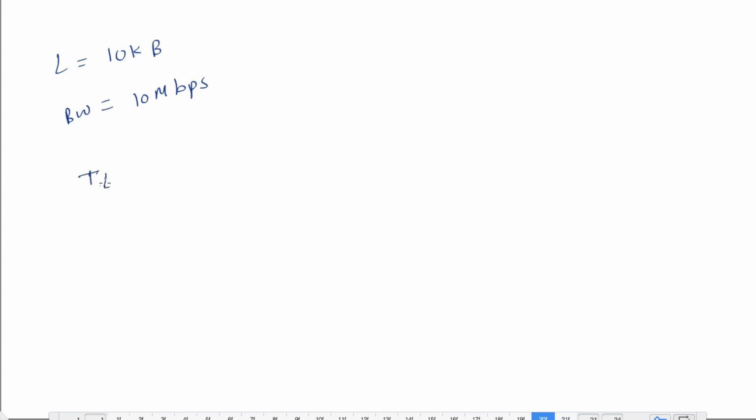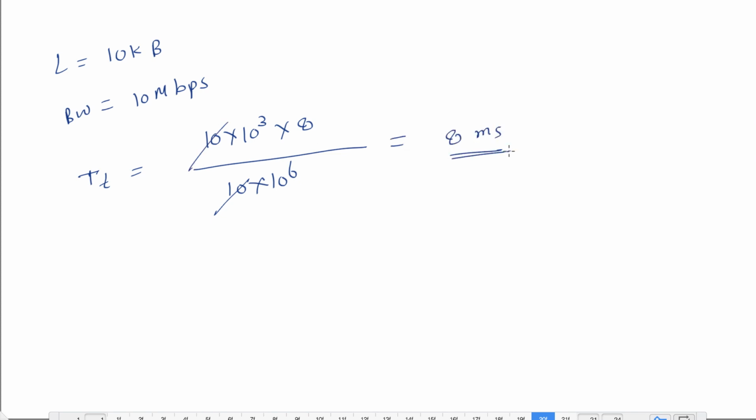Transmission time will be length, which is 10 into 10 to the power 3 into 8. Why? Because we need to convert bytes to bits. That's why I'm multiplying by 8, upon 10 into 10 to the power 6. Now everything is in bits, so you can cancel out the 10s and it will be 8 milliseconds. So it is 8 milliseconds transmission time. I hope you got the idea.